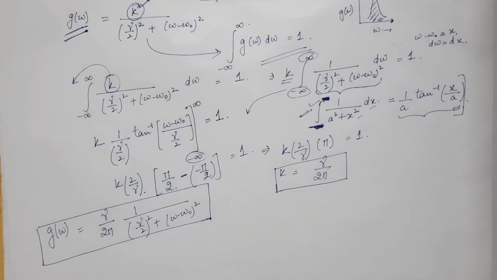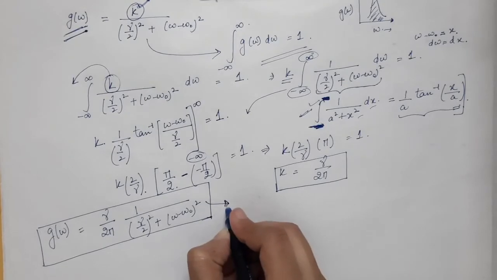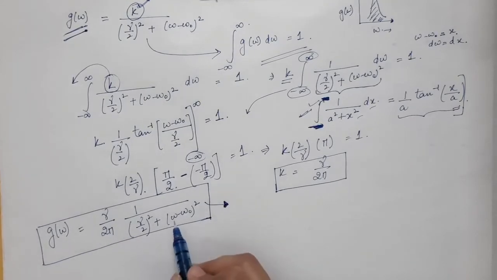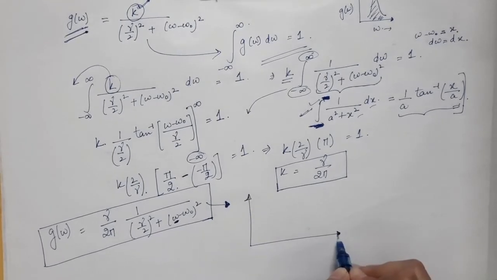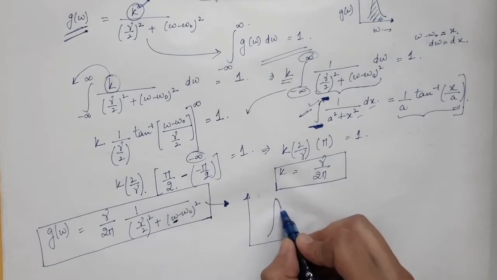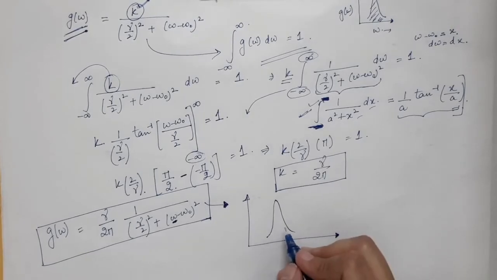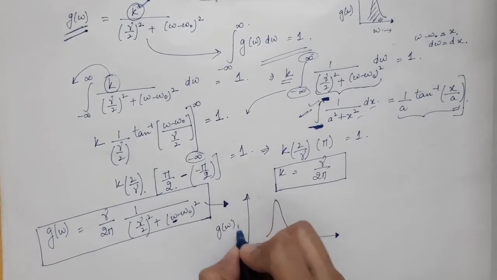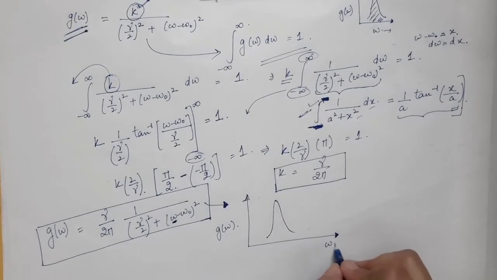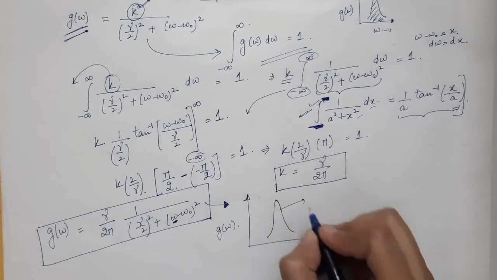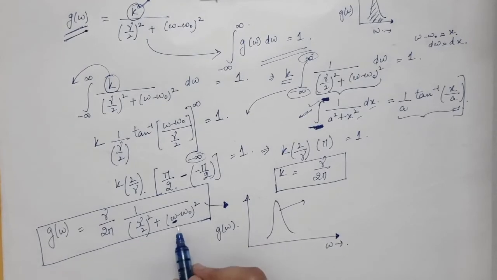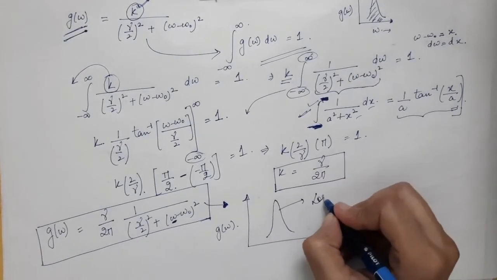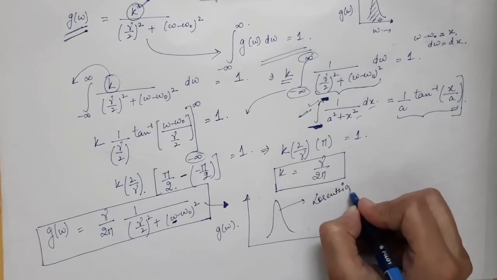So this is the final expression of the line shape function which we have got from the classical explanation of the natural broadening. So from here, when you plot g of omega with respect to omega, the shape will come something like this. So this is the line shape function which we have got in case of the natural broadening. And this shape is called the Lorentzian shape.